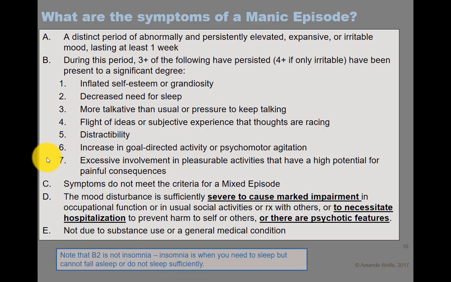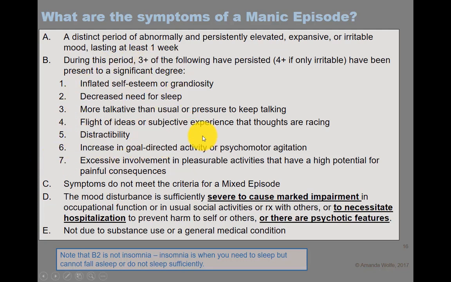for painful consequences. That number 7 is things like compulsive shopping, risky anonymous sex, speed racing, I'm trying to think, drug use, high alcohol use, right? So things that are pleasurable but tend to have very painful consequences, gambling, that sort of stuff. So again, 3 of those 7 for a week.